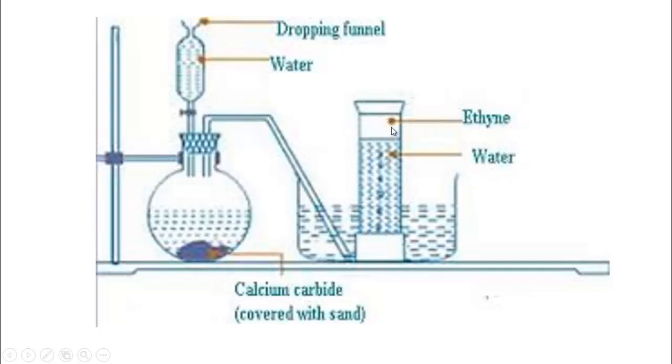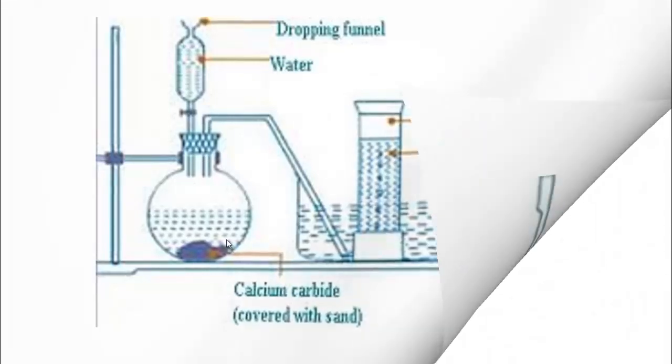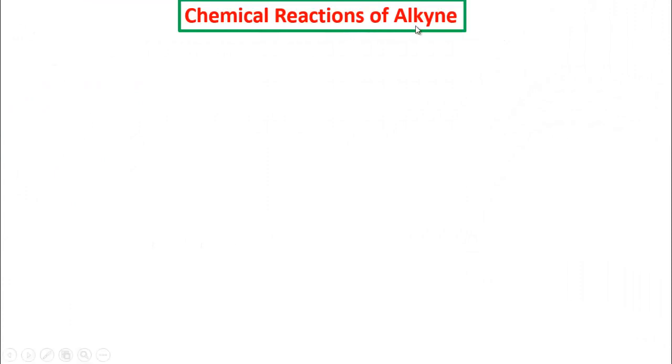So this way ethyne gas is mainly collected in a gas jar. This is the gas jar, and it is held at the mouth of the delivery tube in an inverted position. This way we will collect the ethyne gas from this experiment. Now we will see the chemical reactions of alkyne.